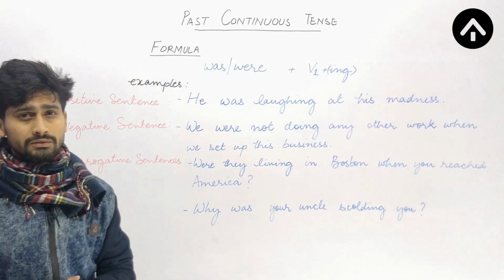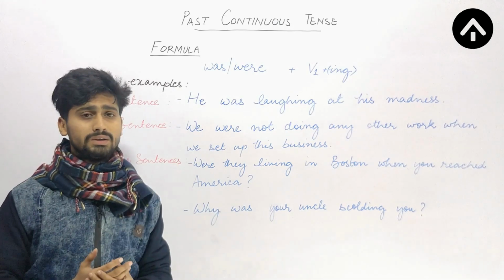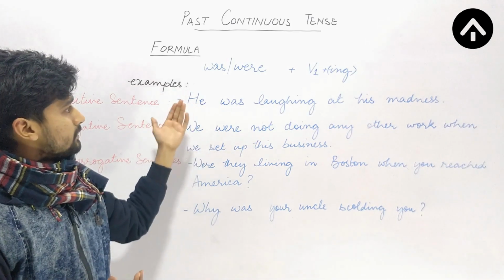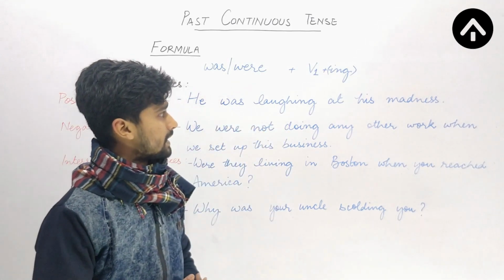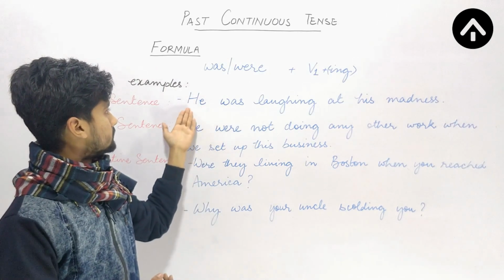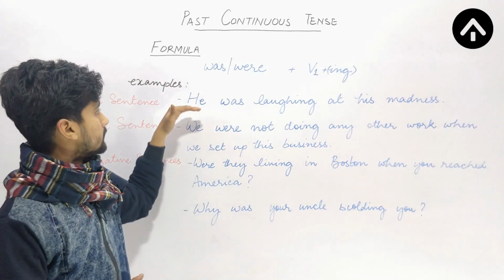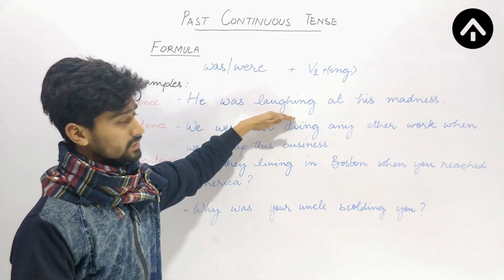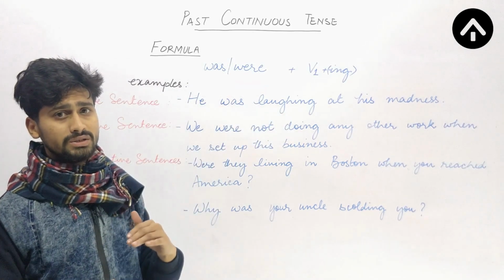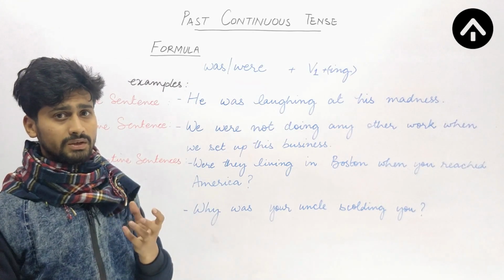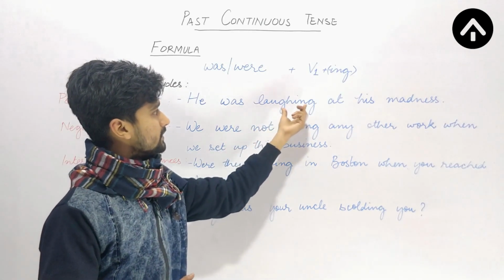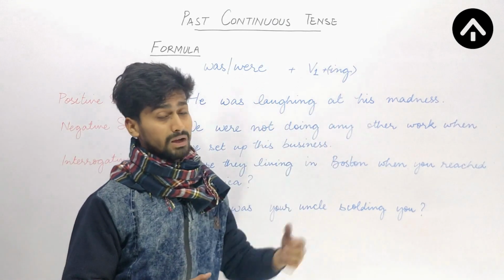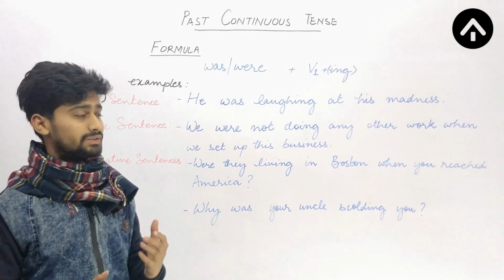Alright. So if we have a positive sentence, an affirmative sentence, let's see this example: he was laughing at his madness. So here the subject is singular. So I will be using was, not were. He was, then I am using the continuous form of the verb. So we always add ing to its basic form. So I am using laugh with ing. So it becomes a progressive form of the verb. He was laughing at his madness. So here I am concerned about some past time.